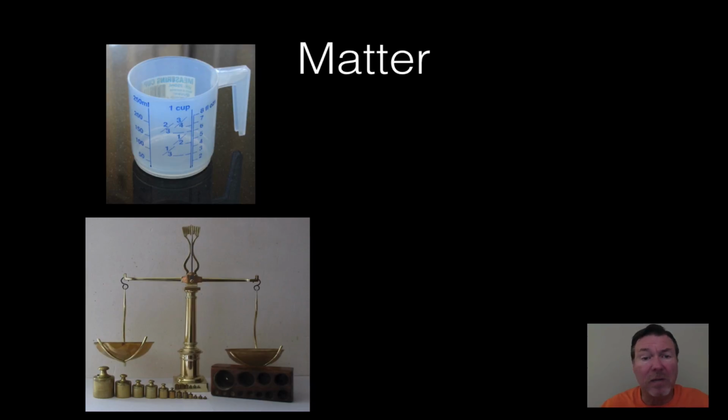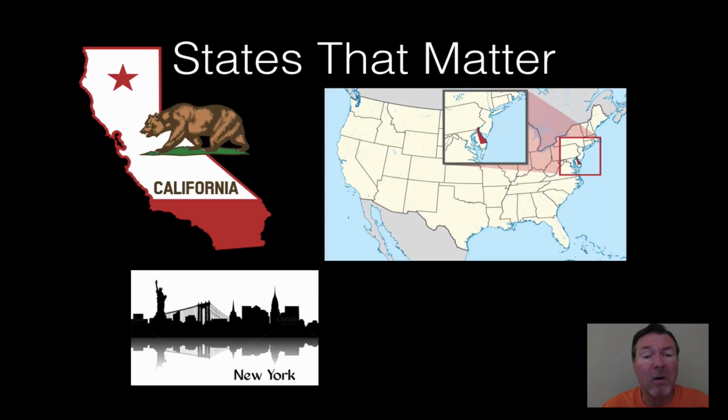There are three states that matter. The three states that matter are California, New York, and Delaware. California, obviously, because, well, we live here, and it is a good state. New York, pretty popular, and Delaware was our very first state that signed the Declaration of Independence. And it's also where my sister lives. Really doesn't matter. It's a really small state. Not important. That's a joke, by the way.